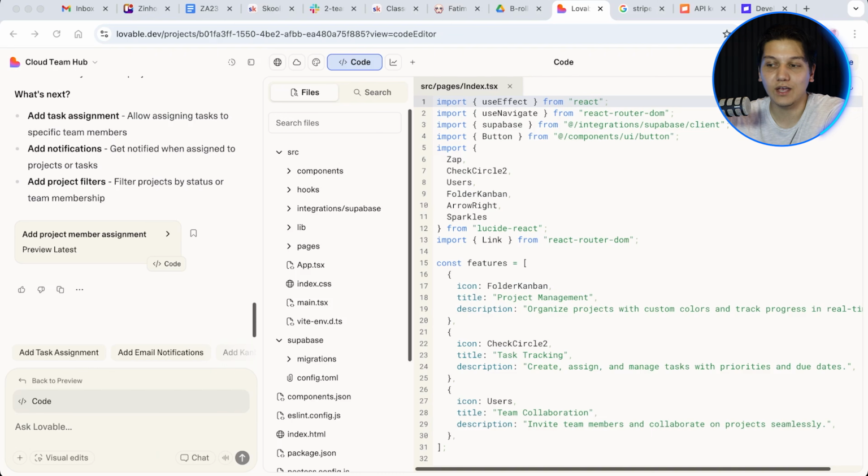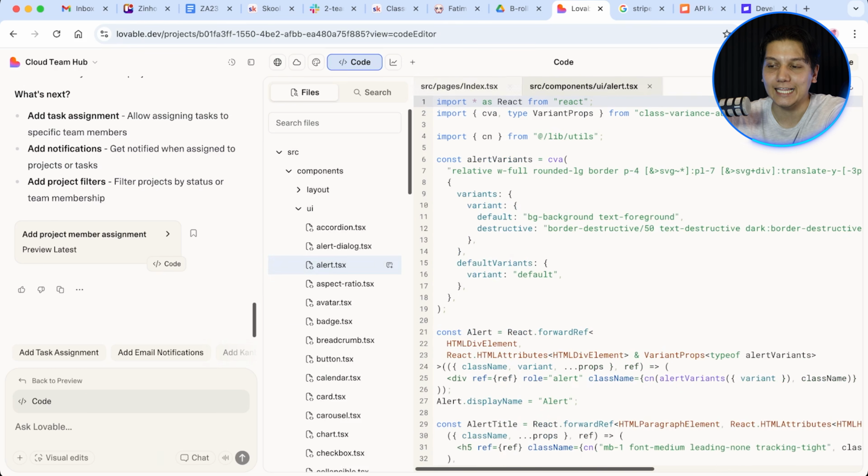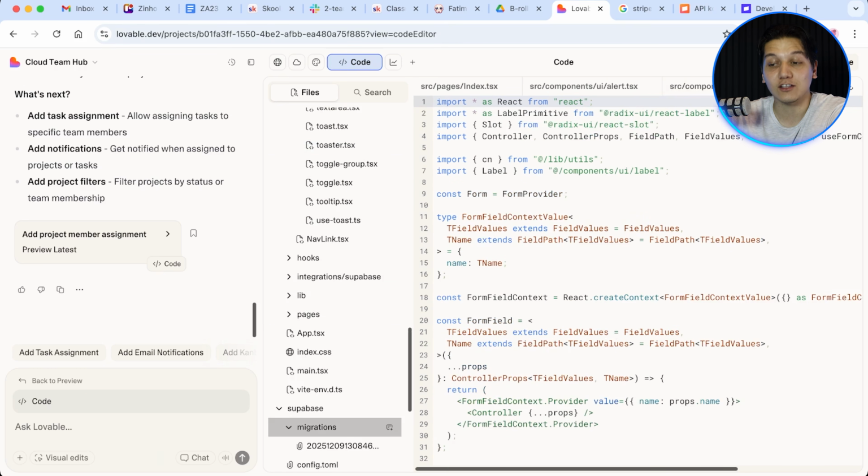Okay, so now let me show you something else that's going to save you a ton of credits. So every 10 or 15 prompts, you need to clean up your code. And I am so serious about this. This is something that really is going to change it for you. So your code gets messy as you keep adding on stuff. And messy code means more bugs down the line, which means more credits that you are wasting to fix all of these things. So here's what you have to do.